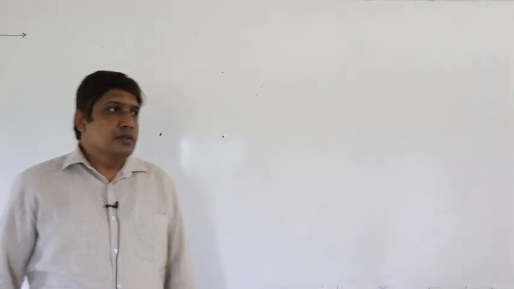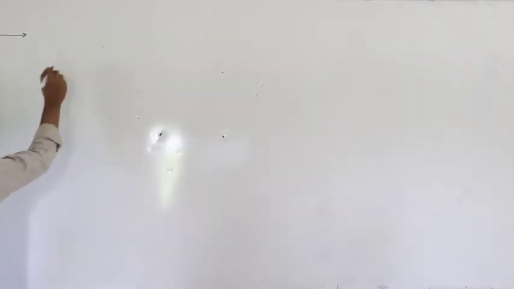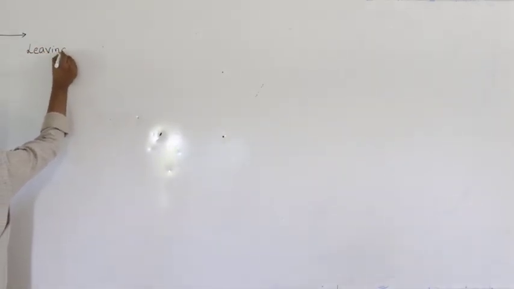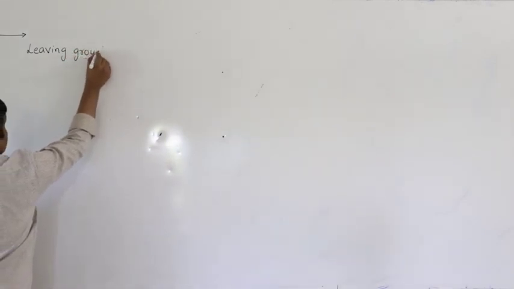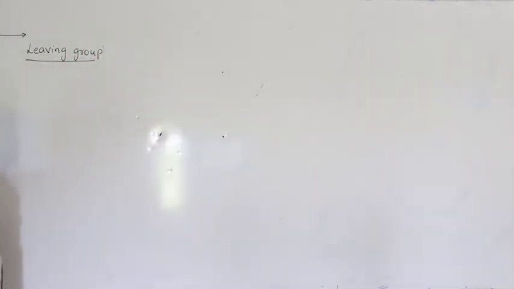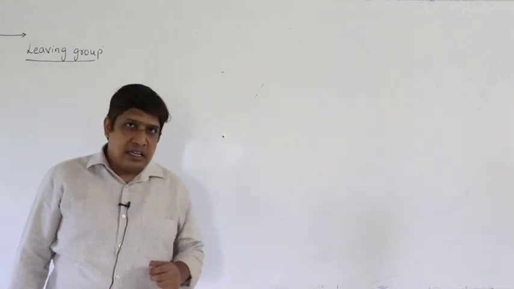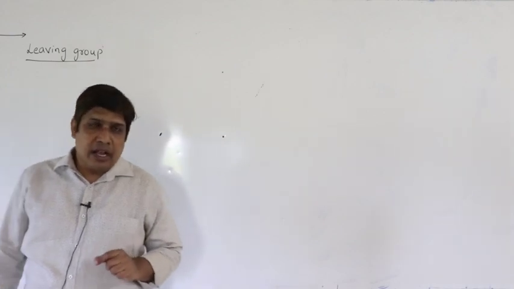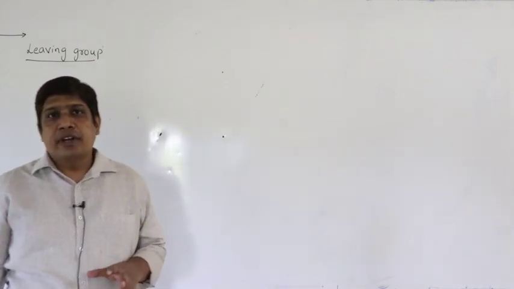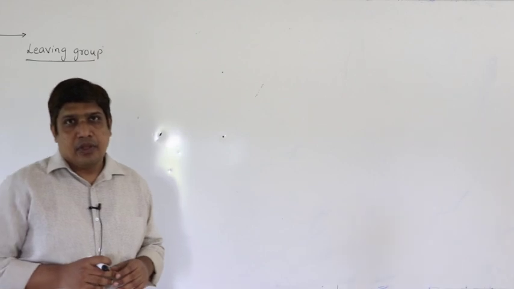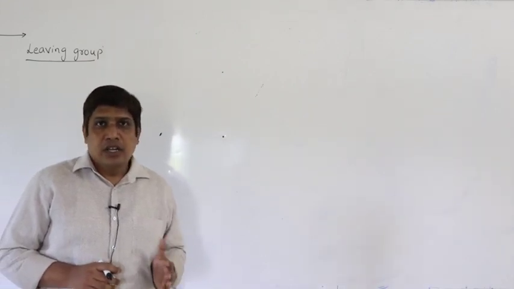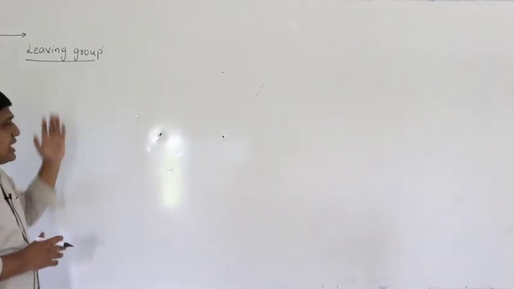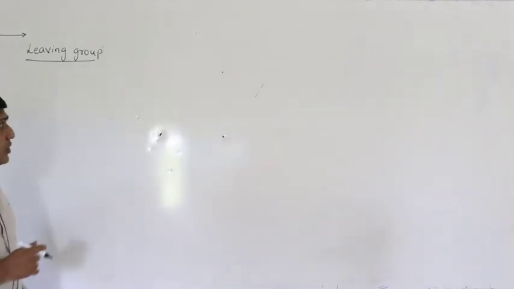Good morning. So let us continue with alkyl halides. Today we are going to study the characteristic of leaving group. So let us recollect what we have studied in the last class. We have studied SN2 mechanism. In SN2 mechanism, carbon halogen bond is cleaved or broken. The halide ion is removed, right? So that halide ion we call it as leaving group.